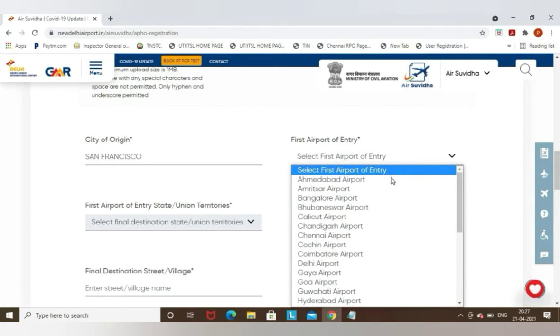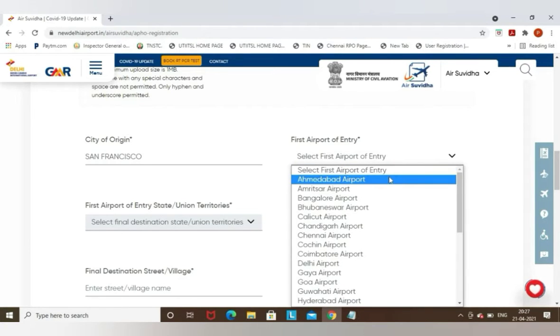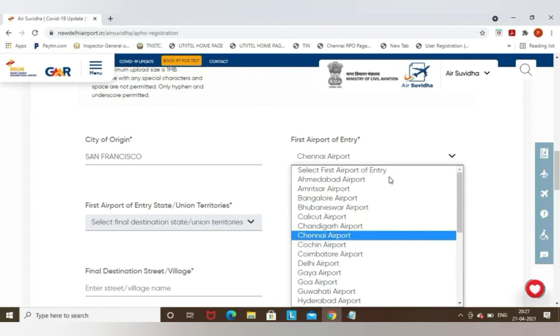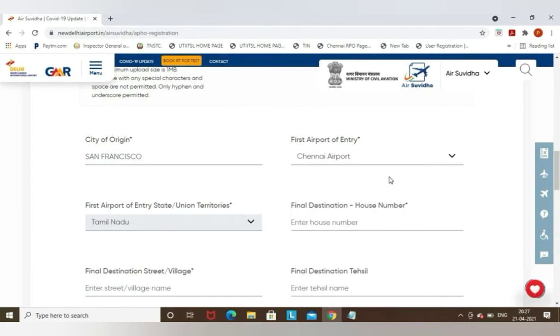First, airport of entry in India. In which airport are you going to arrive first? If you are arriving in Delhi, you need to select Delhi. I am going directly to Chennai, so I will select Chennai.